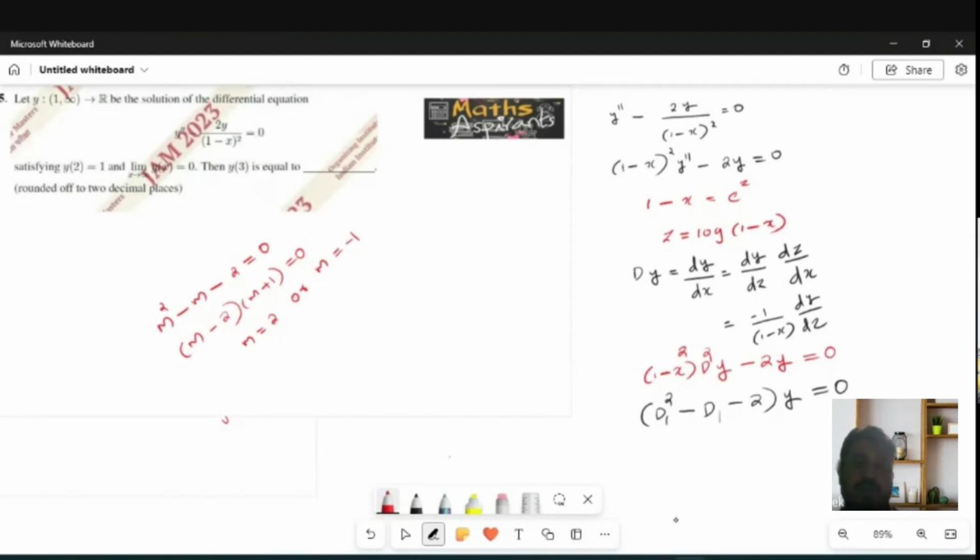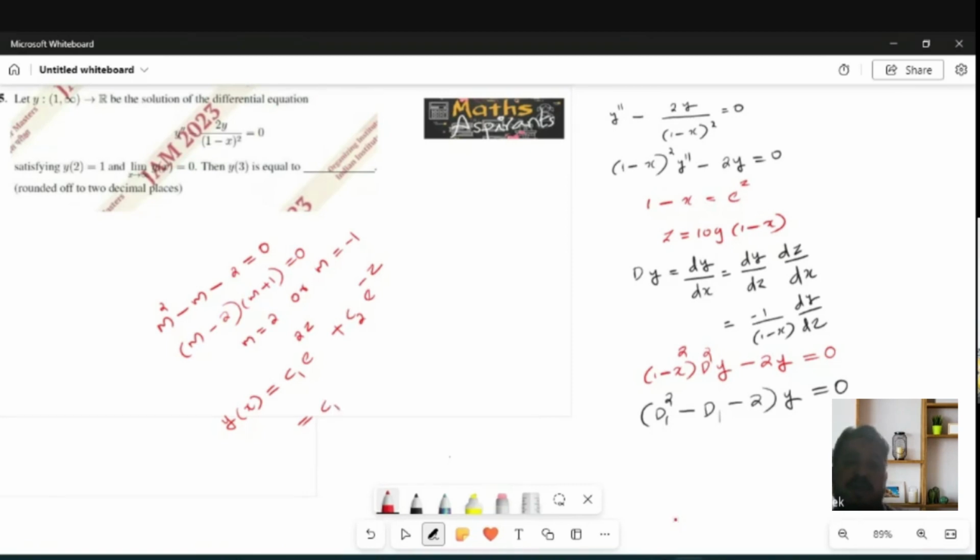So your y of x is equal to c1 e raised to mz, not mx, because now z is your variable, plus c2 e raised to minus z. z is nothing but log of 1 minus x.